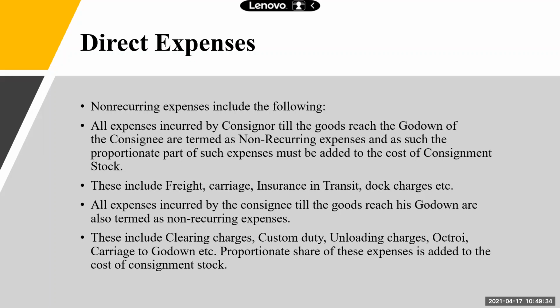So did you understand the examples of the consignor's and consignee's direct expenses? Yes, ma'am. Only remember this one point. Any expense which is incurred when the goods start from the consignor and reach the consignee's godown, till then all are direct expenses. Right?